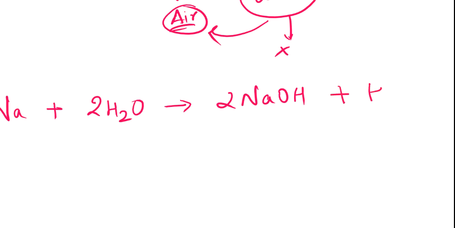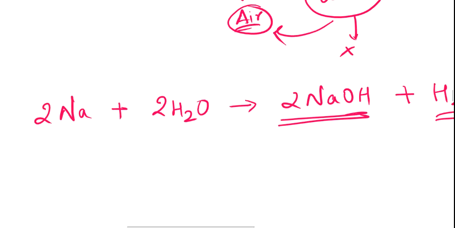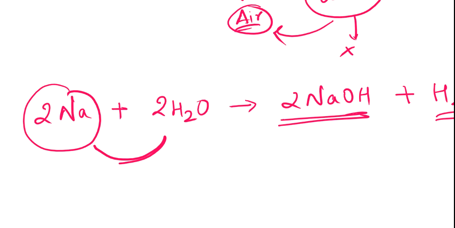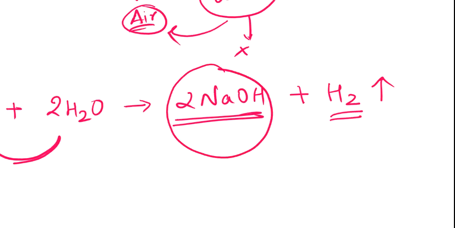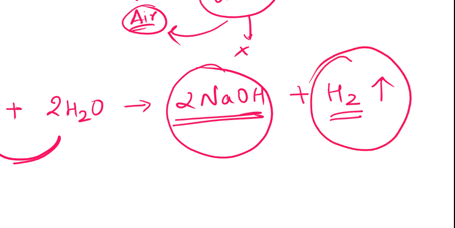Along with that, I will get hydrogen gas. This is sodium hydroxide and this is hydrogen gas. It means I am mixing sodium with water and getting the hydroxide of that particular metal, and along with the hydroxide I am getting hydrogen gas, clear.